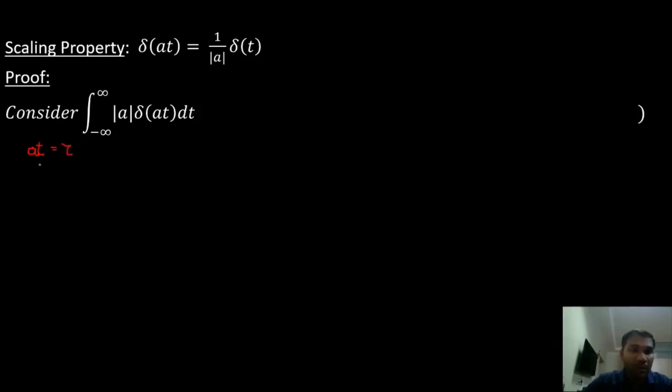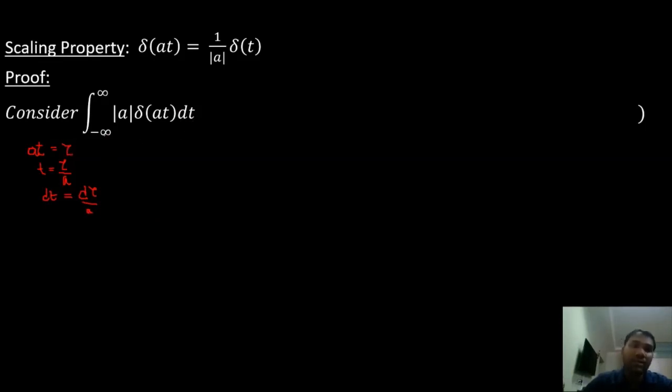Then t will become tau divided by a, and dt will be equal to d tau divided by a. I'm changing the variable t into tau.